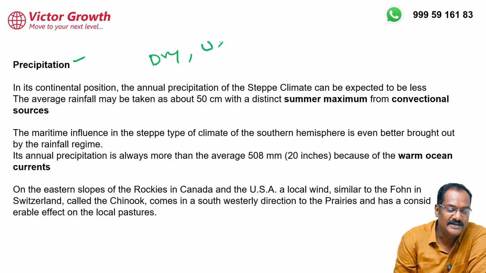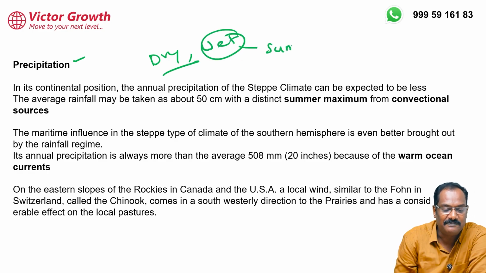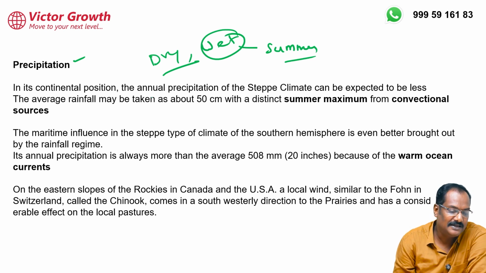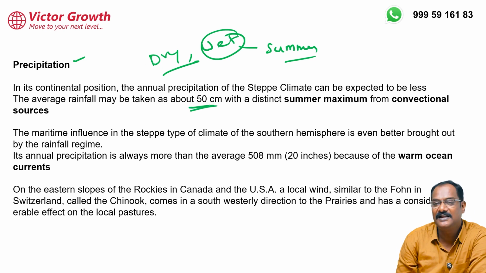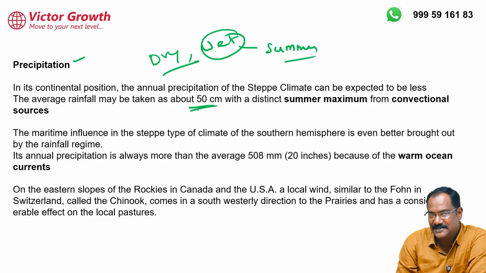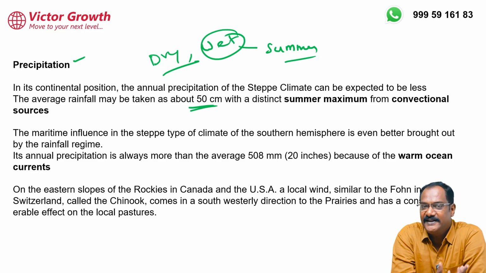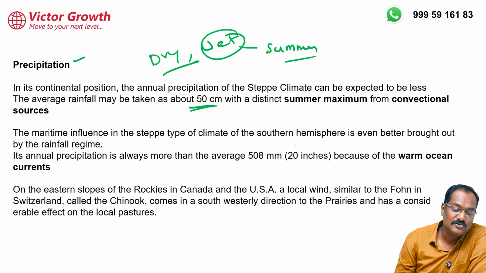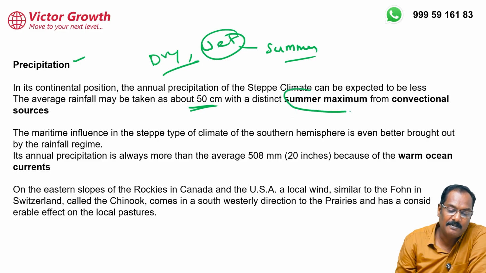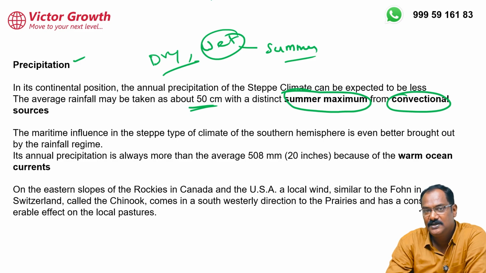There is a wet season also. Wet season means rainfall mainly happens in summer. Please write down: the rainfall is mainly in the summer, around 50 centimeters. That is why they are grassland. You have to understand this. This is not having enough rainfall. That is one of the reasons why they are grassland. So summer maximum rainfall, and that too convectional rainfall.